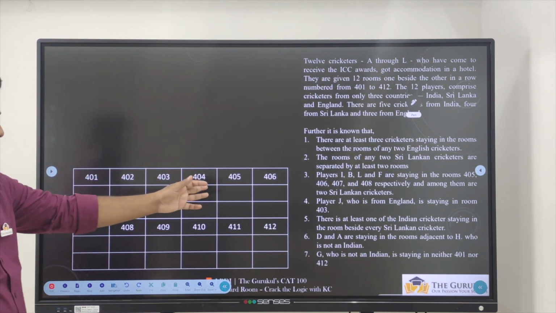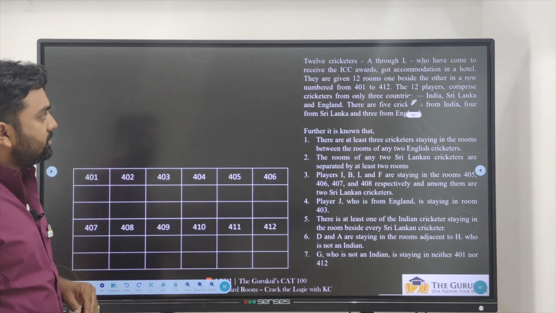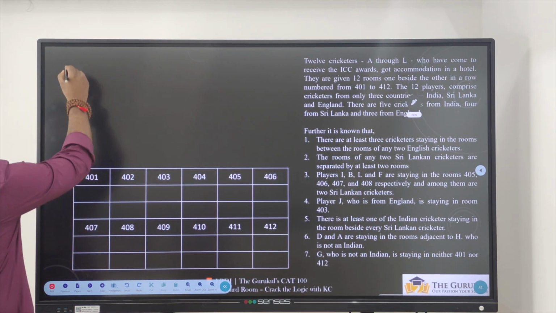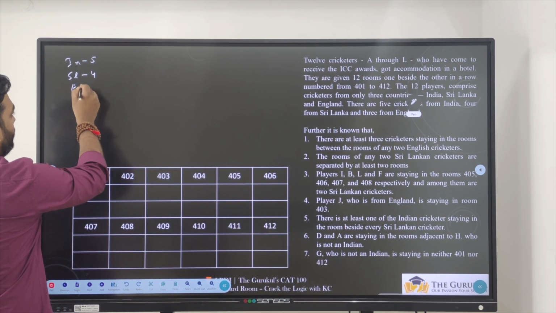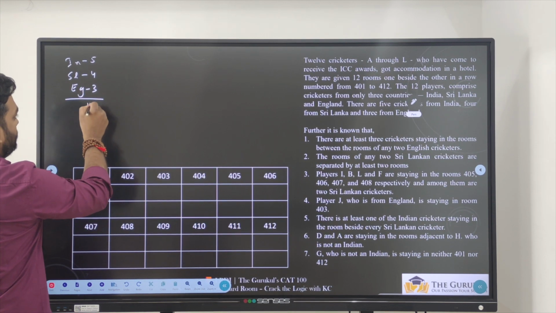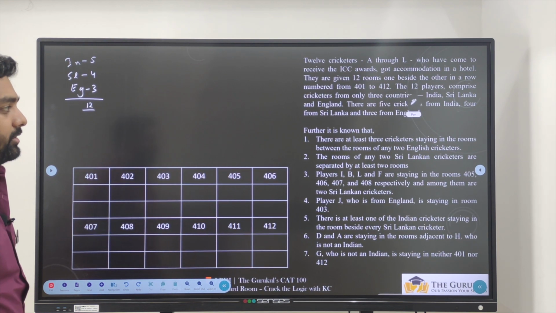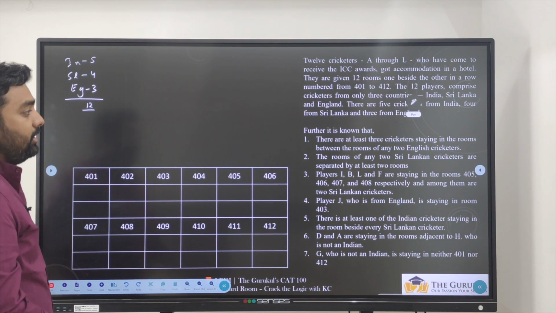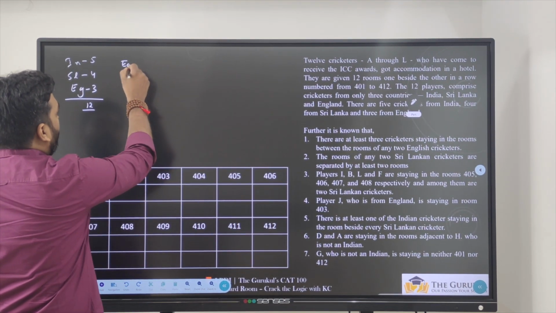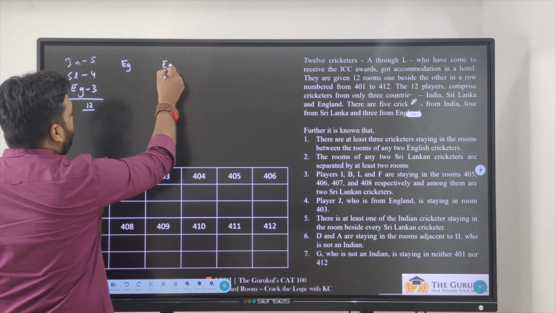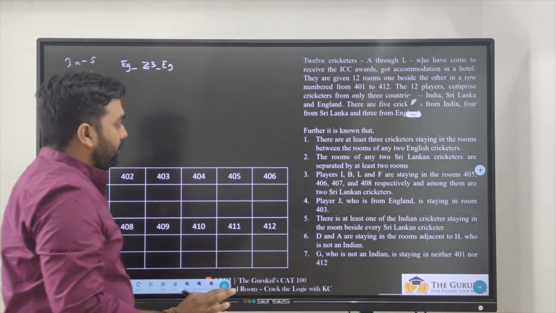We know 401, 406, continuation 407, 408, 9, 10, 11, 12. 12 rooms. And 5 cricketers are from India. So from India we have 5. From Sri Lanka we are having 4. From England we are having 3 players. Total 12. There are at least 3 cricketers staying in the rooms between the rooms of any 2 English players. So England and England, we should have a minimum of 3 people between them.